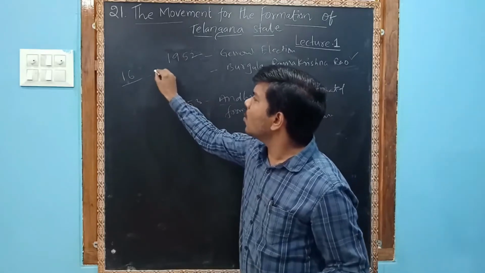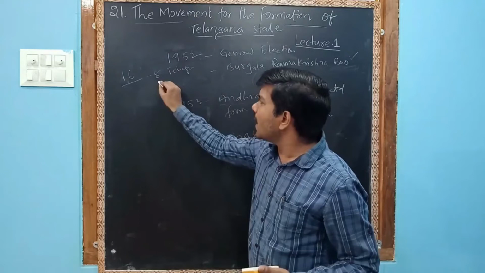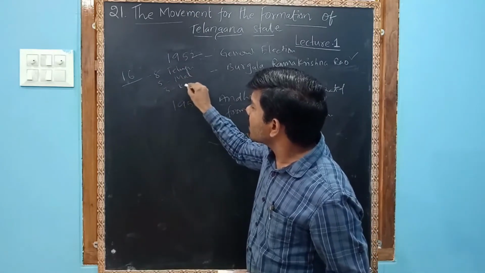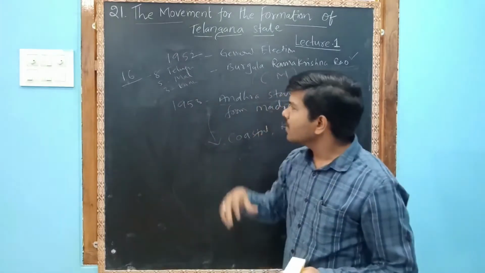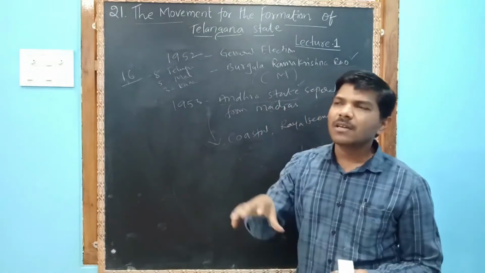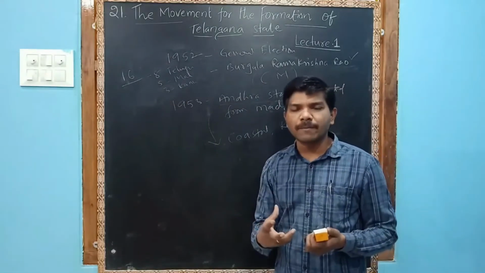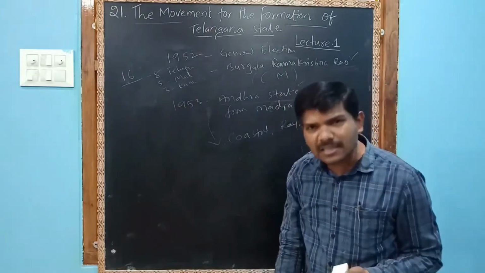Among the 16, only 8 districts were Telugu speaking. 5 districts were Marathi speaking, 3 districts were Kannada speaking. Those districts speaking Marathi were added into the Marathwada region. Those districts speaking Kannada were merged into Karnataka state.